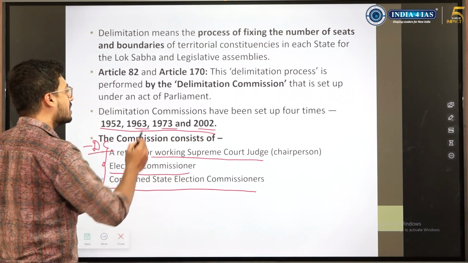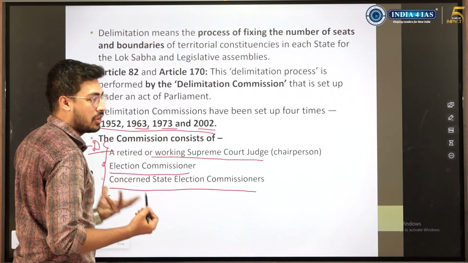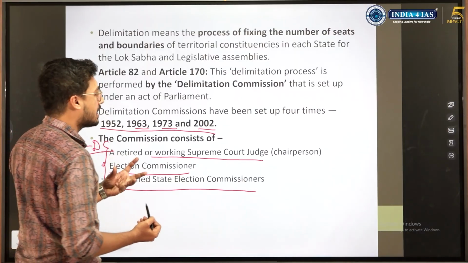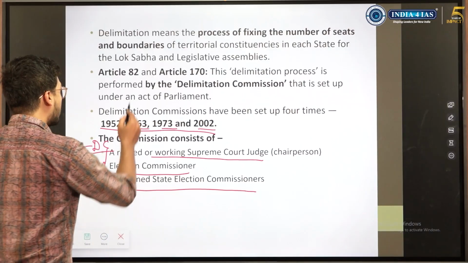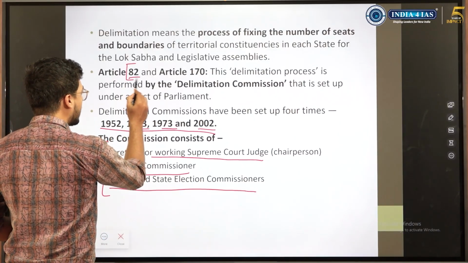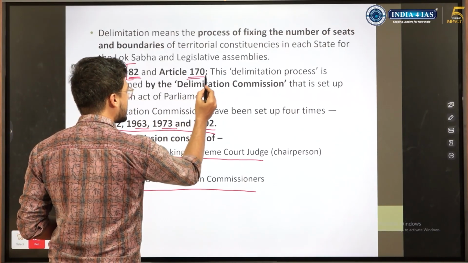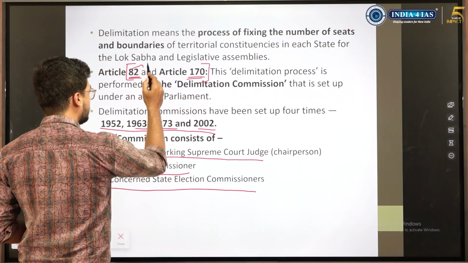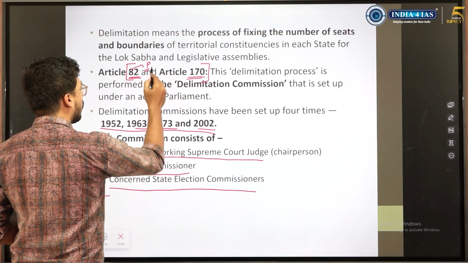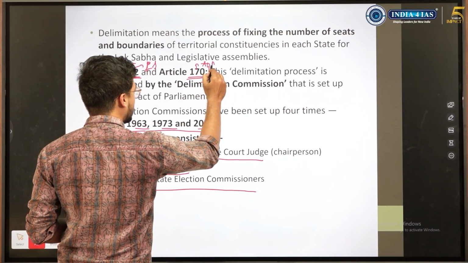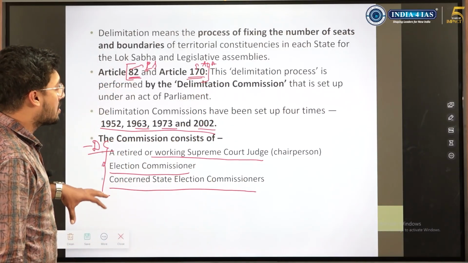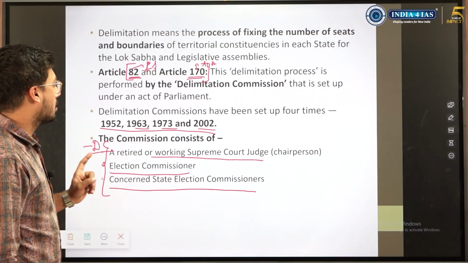So like I said, 4 times ಆಗಿದೆ: 63, 73, 2002. ಅಲ್ಲಿ ಕೇಳಿದ್ರೆ 4 times. ಇದು ನೀವು 61 ಅಂತ recall ಮಾಡ್ಕೊಳ್ಳಿ, 71 ಅಂತ ಮಾಡ್ಕೊಳ್ಳಿ. Exact years ಏನು ಕೇಳಿಲ್ಲ, because this is not a state PCS sort of thing. And the power of delimitation is given under Article 82 and Article 170. 82 for Lok Sabha and Article 170 for state legislative assemblies. So the delimitation commission will be appointed by the president, right?